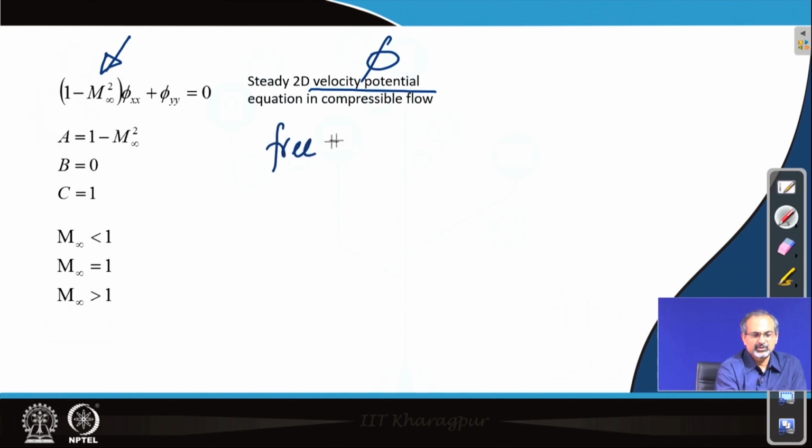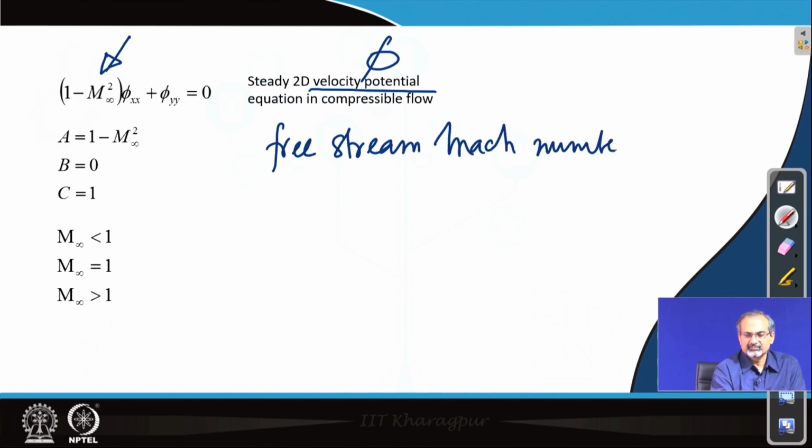So, that is what we call the free stream Mach number. And of course, you know that if you take a ratio between local velocity and the sonic speed, you get the local Mach number, and here you actually take a ratio between the free stream velocity and the free stream sonic speed in order to get the free stream Mach number.